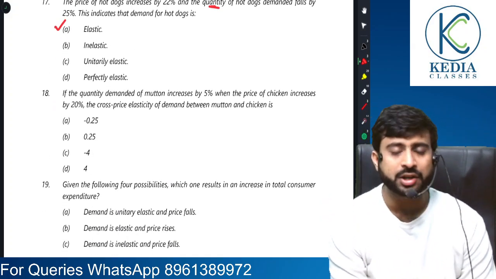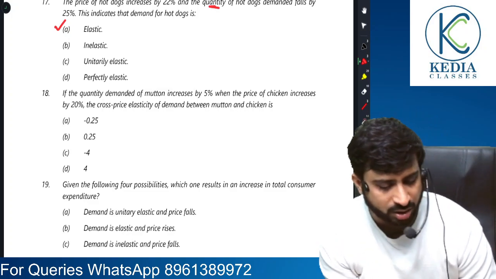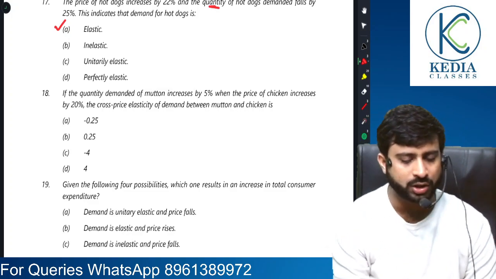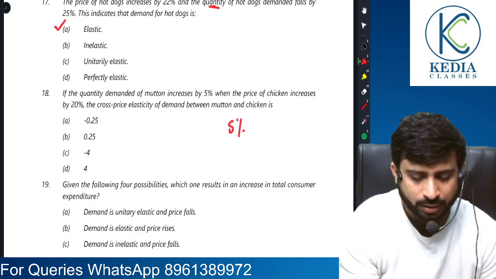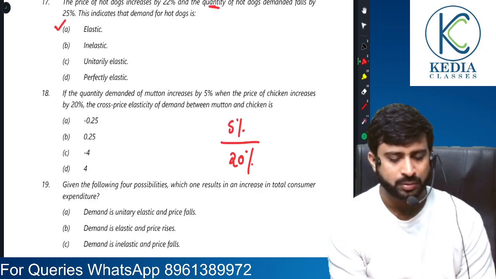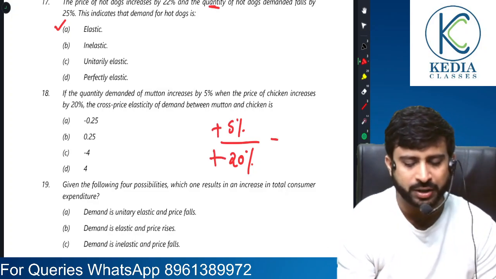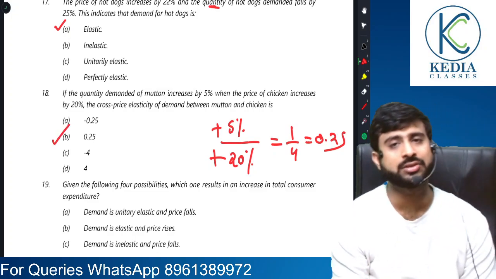Next, if the quantity demanded of mutton increases by 5% when the price of chicken increases by 20%, what is the cross elasticity? It is percentage change in quantity demanded divided by percentage change in price. Now both are increasing. So it will be 1 by 4, 0.25 would be the correct answer here.